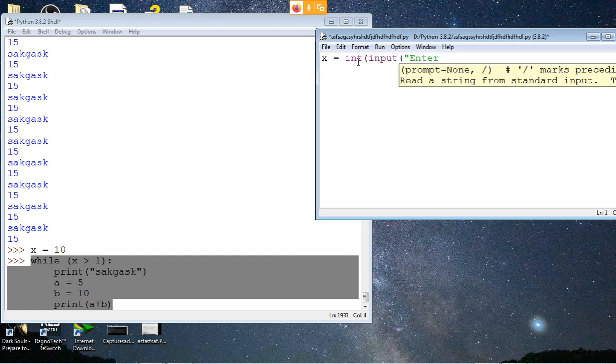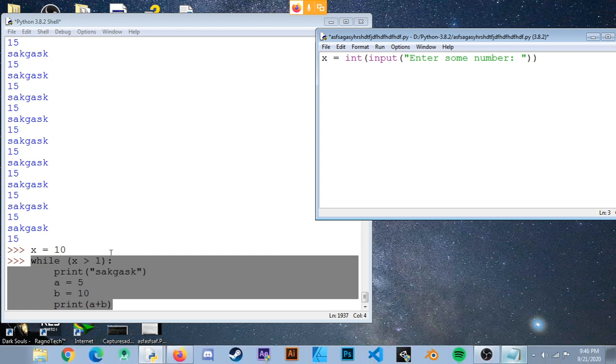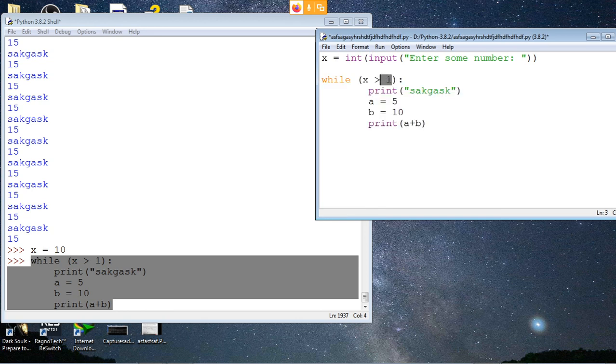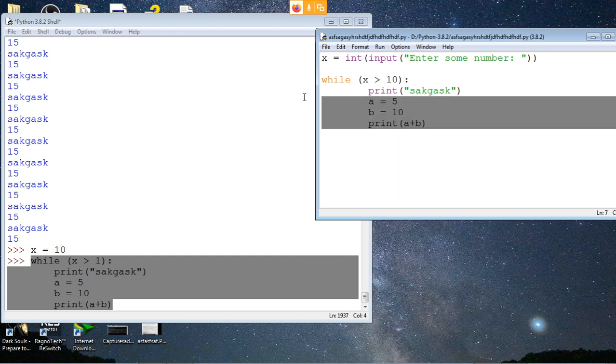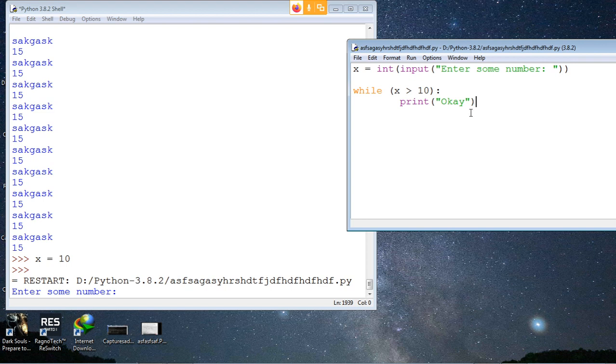We'll input something, enter some number x, and we'll do while x is bigger than 10, and you can print this. Okay, or we'll just do something simple. Print. Actually, we'll also do one more thing: like before, we'll do x plus equals 1.